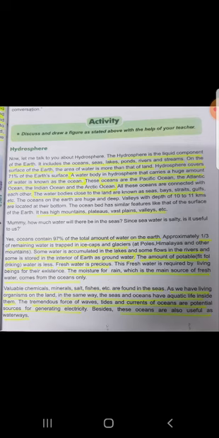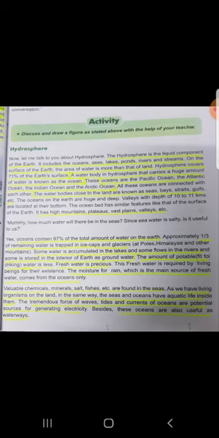Yes, ocean contains 97% of the total amount of water on the earth. So on the surface of the earth, 97% of the water is contained by the ocean. Approximately one third of the remaining water is trapped in ice caps and glaciers. Glaciers are at the poles, Himalayas and other mountains.